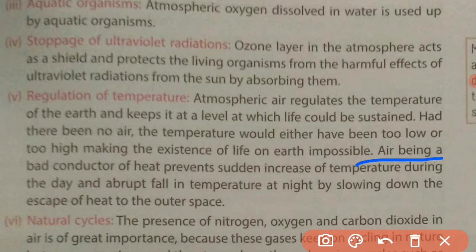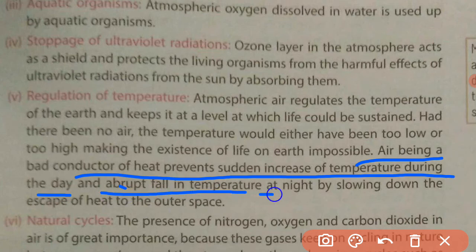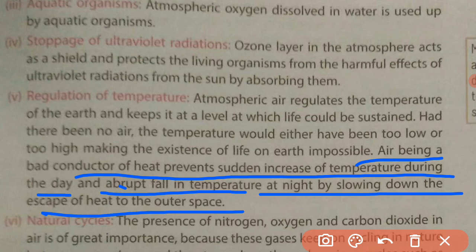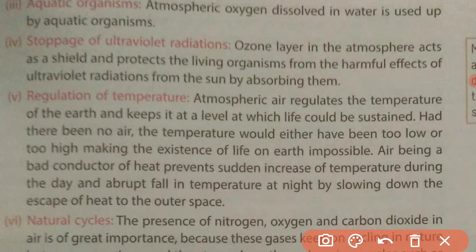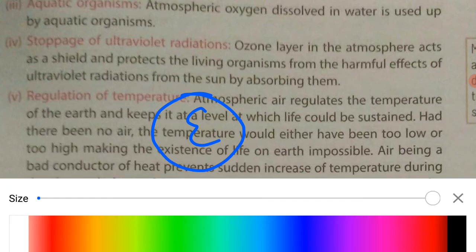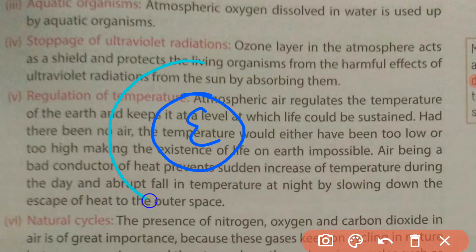Air, being a bad conductor of heat, prevents a sudden increase of temperature during the day and an abrupt fall in temperature at night by slowing down the escape of heat to the outer surface. Because the atmosphere around the earth is an insulator, it is a bad conductor of heat.